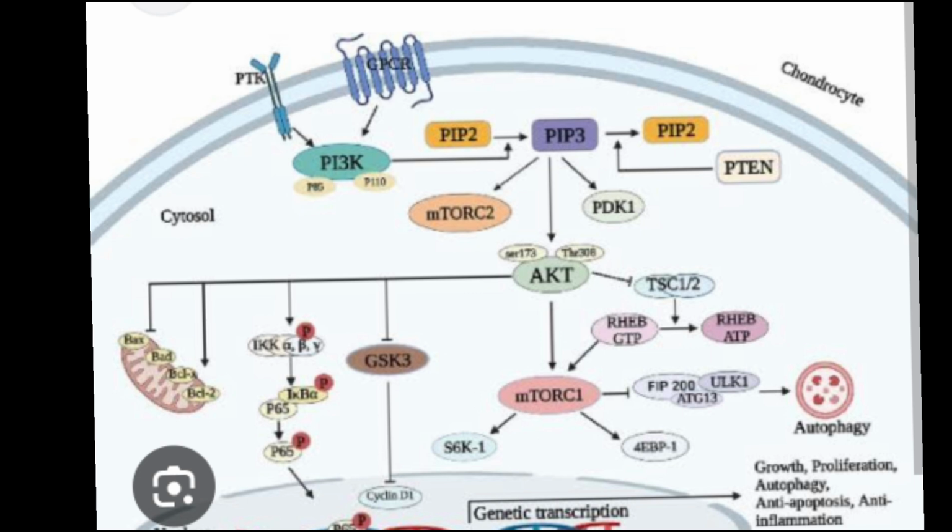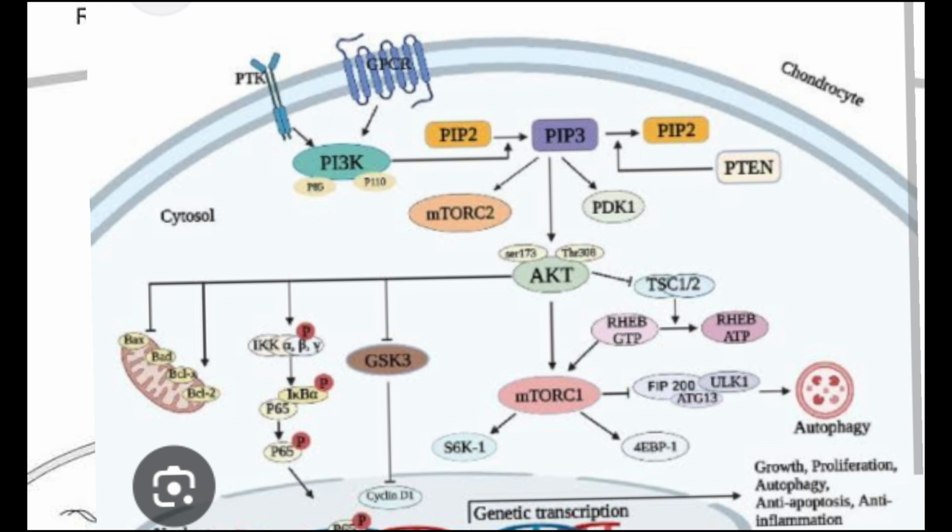Here AKT phosphorylates and inactivates BAD, a pro-apoptotic BCL2 family member, preventing apoptosis. This AKT inhibits FOXO transcription factor, reducing the expression of apoptotic genes, for example BIM and PUMA.